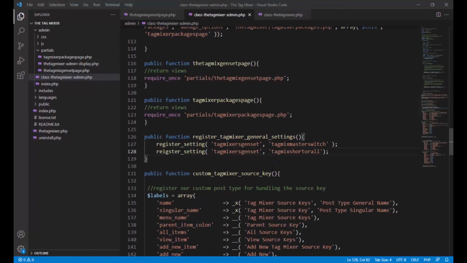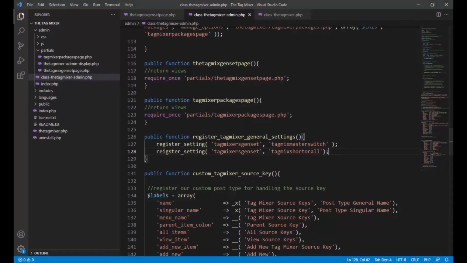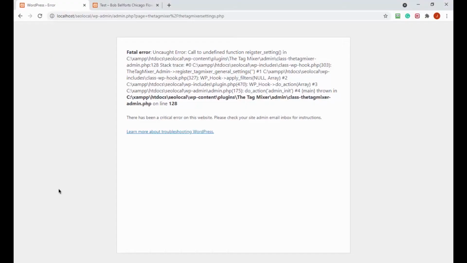All right, you guys see the issue? You see it? It was obvious. It just said undefined function. You see it? I typed it in. Just one wrong character will do it to you. Register. Okay, so let's go ahead and just run a refresh, and it should work.